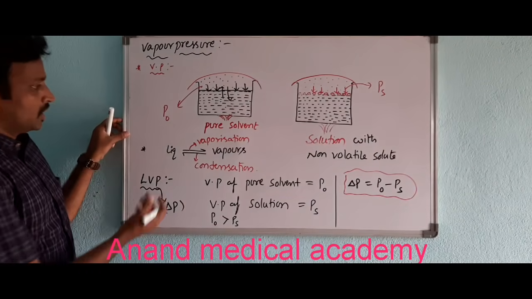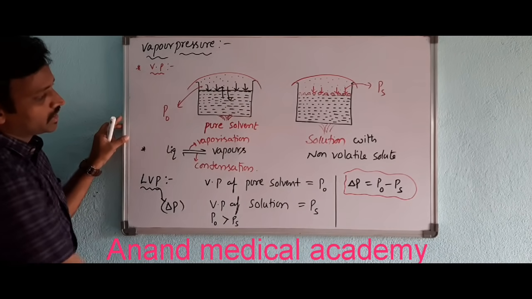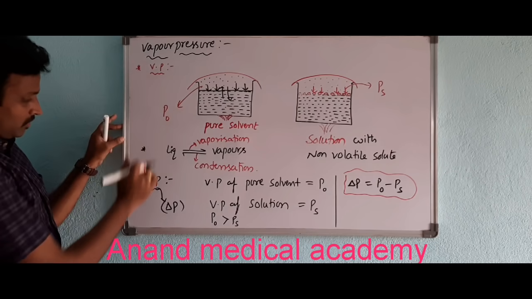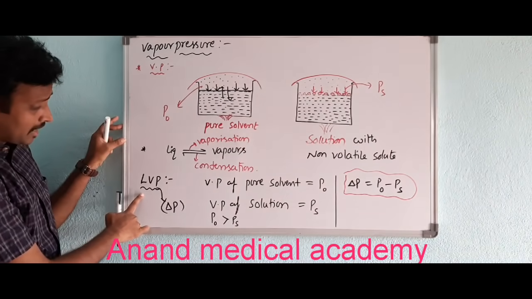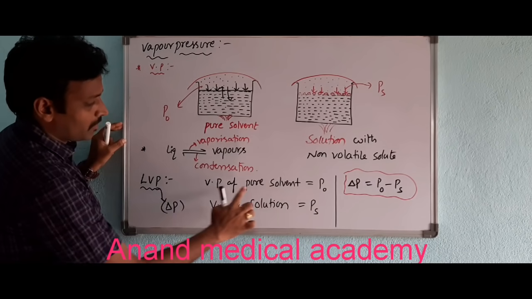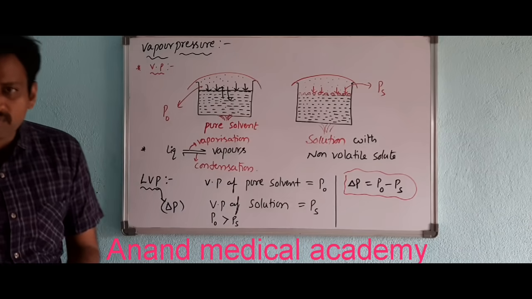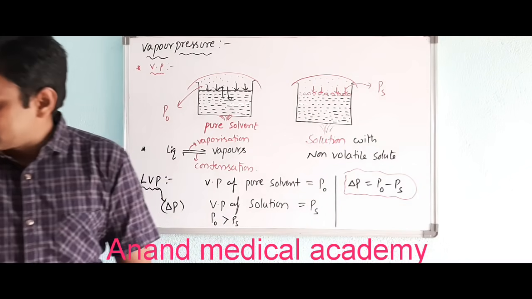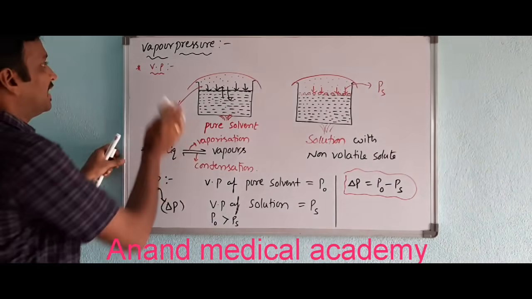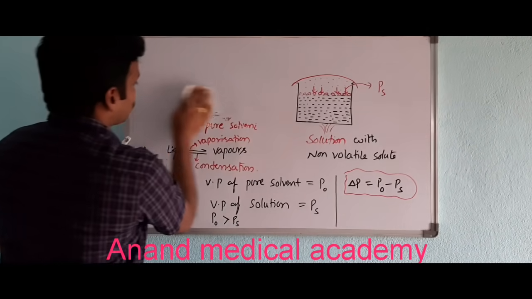Just go through that. I am giving you one minute, so that you can understand what is vapor pressure and lowering of vapor pressure. P naught means vapor pressure of pure solvent and Ps means vapor pressure of solution. Okay, let's see now what exactly is relative lowering of vapor pressure.